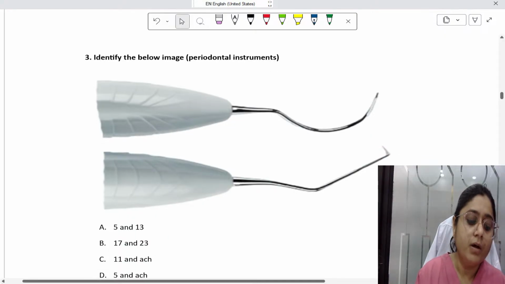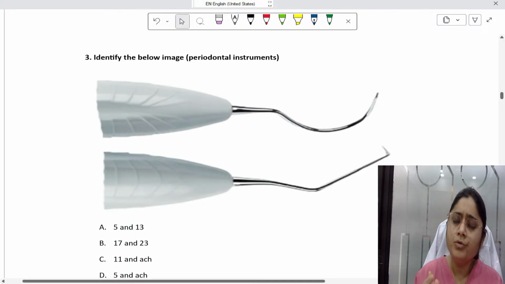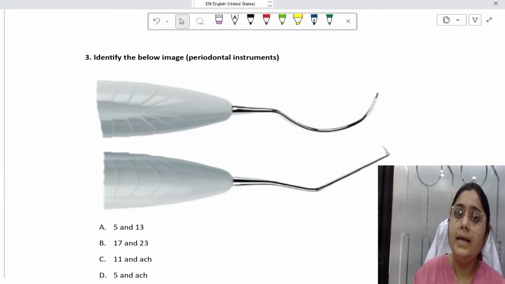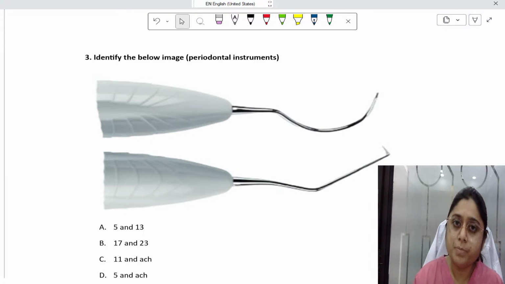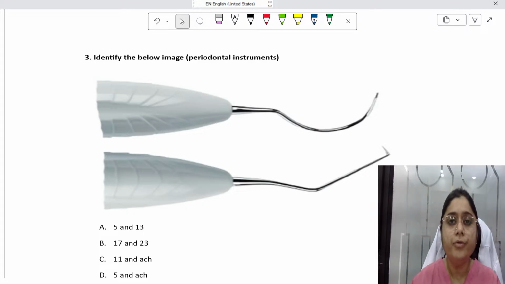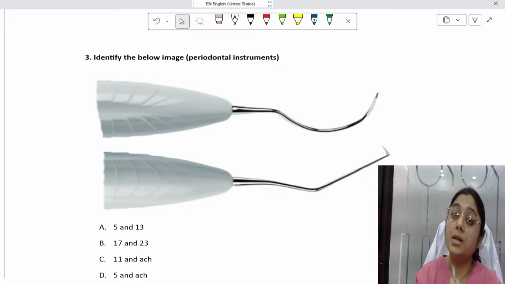This is also one of the repeat questions. Most of you will answer this correctly, guys. Remember, in the exam last year in May INI, there were 20 questions from Perio. Most of the questions were application based. I would say 16 questions were from the repeat topics, but 4 questions were out of nowhere. So guys, if out of 20 questions you get the 16 questions of the repeated topics correct, it's good enough, right?